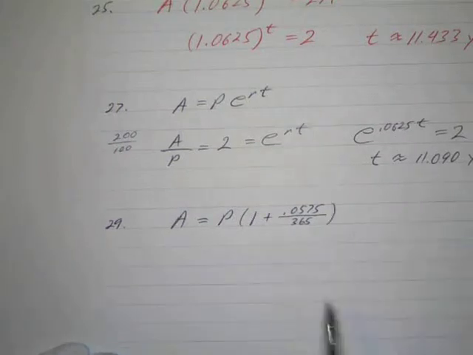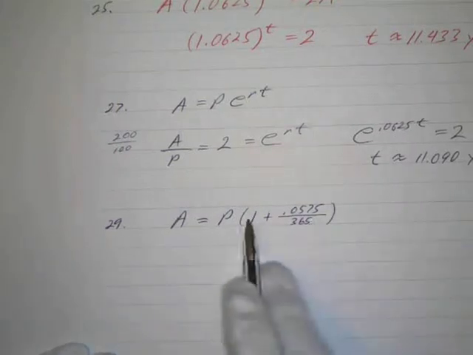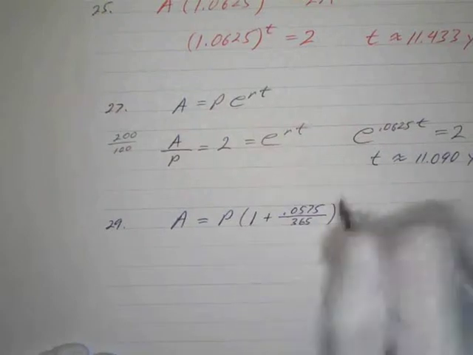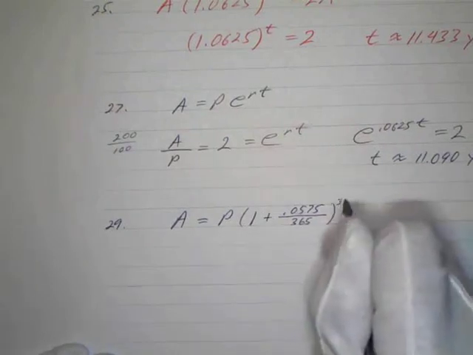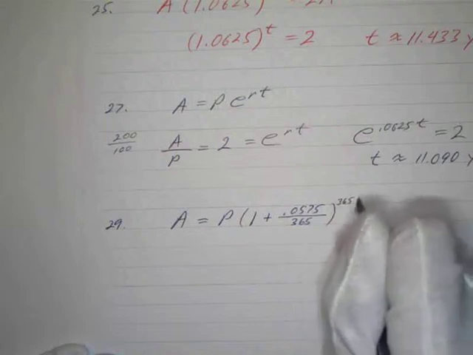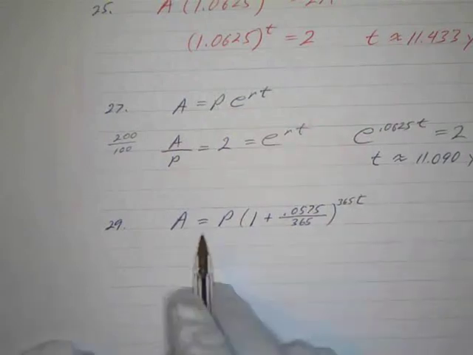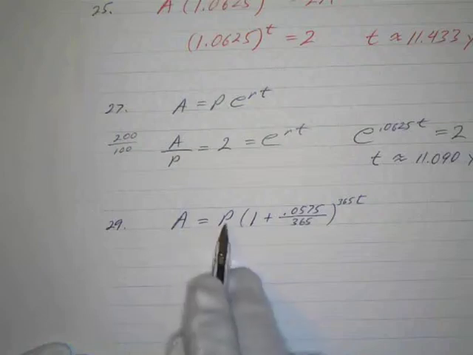Now, how many times are we going to do that? Well, one day we would do it once, 2 days, multiply it again, 3 days, again. So it's going to be per year, 365 days. And how many years? Well, we don't know. That's what we're looking for. Now, we want the ratio of the amount to the principal to be triple. We want to triple our money.